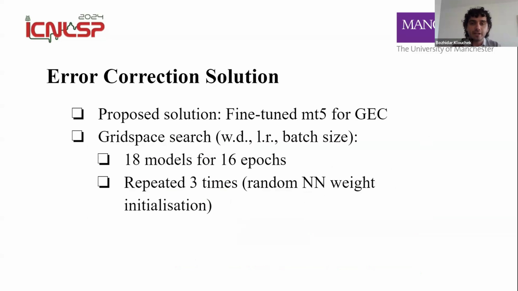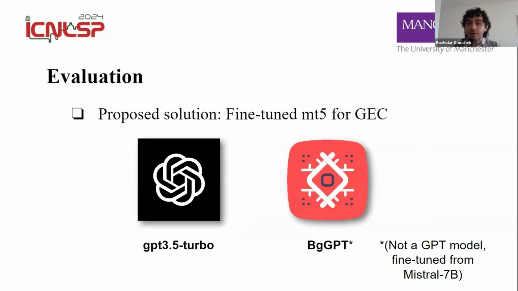So we do this, we fine-tune our MT5 for grammar error correction. We perform a grid space search in order to achieve the optimal model. We look over weight decay, learning rate, and training batch size. And we train those 18 combinations for 16 epochs, and we repeat the whole process 3 times. This is done to ensure that the random neural network weight initialization is taken care of. And so after we do this, we then want to evaluate.